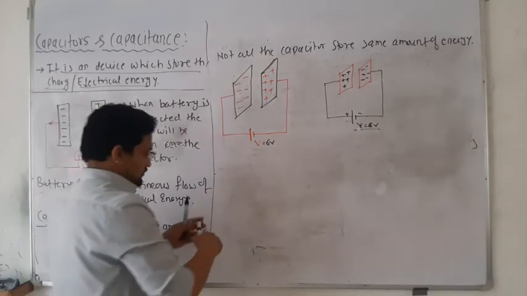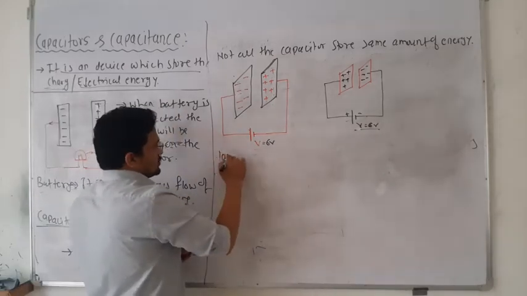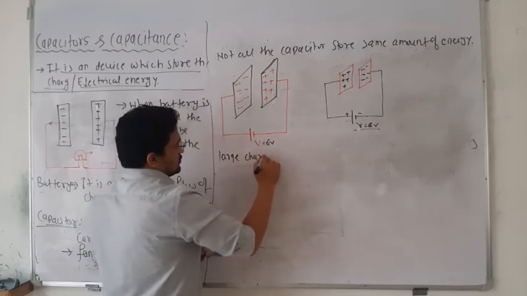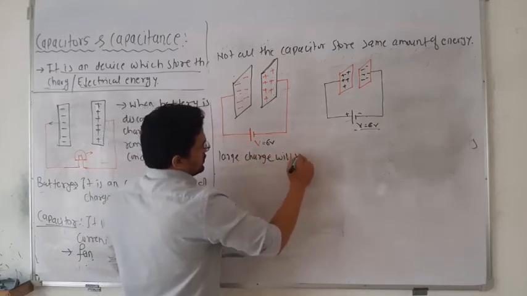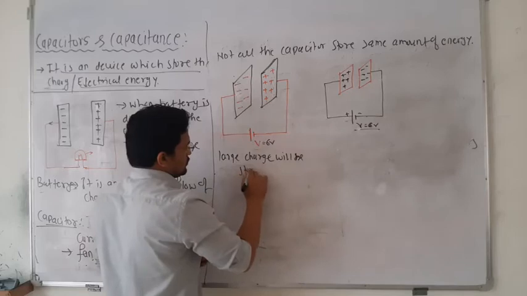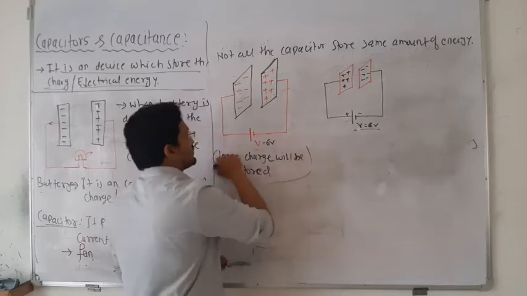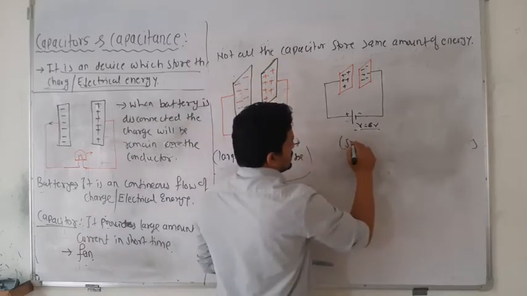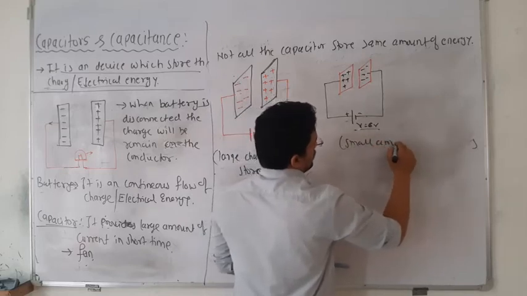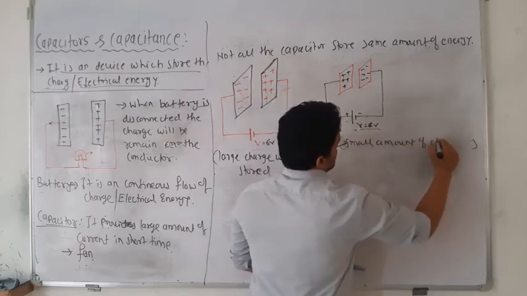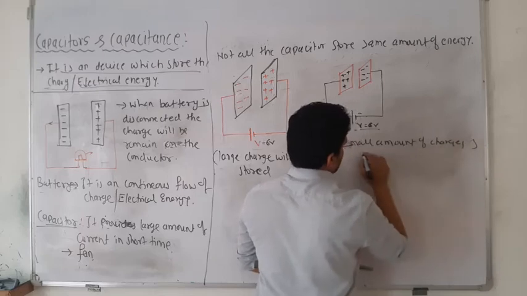Here, a large charge will be stored as the size of the capacitor is large, and here a small amount of charge is stored.